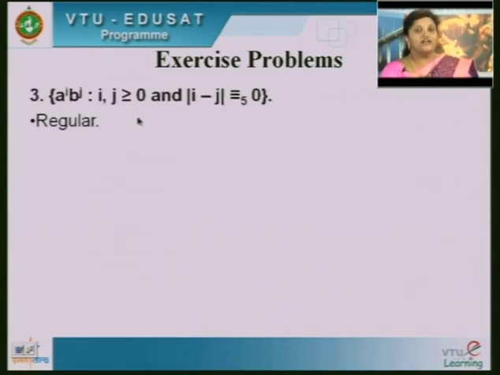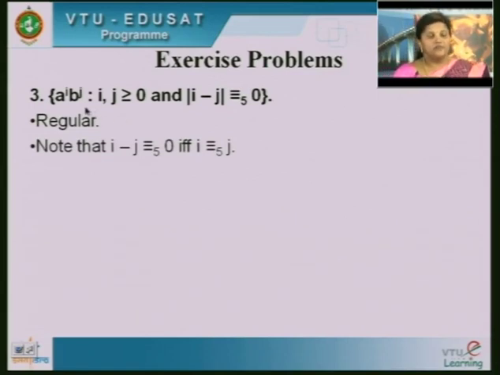Next we will take a simple problem, a to the power i, b to the power j, where i, j is greater than or equal to 0 and i minus j mod 5 equals 0. That means i minus j should be a multiple of 5, then only you will get the remainder as 0.